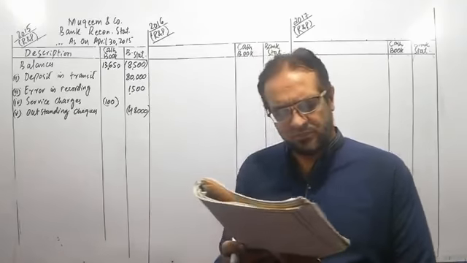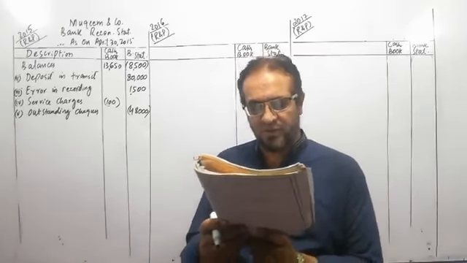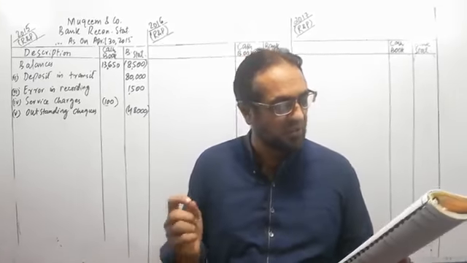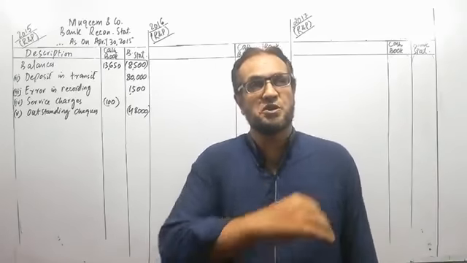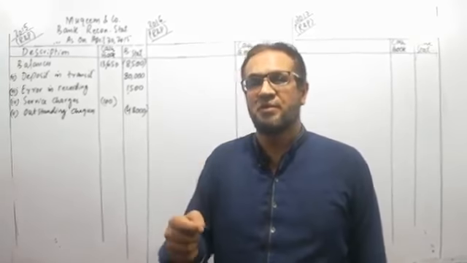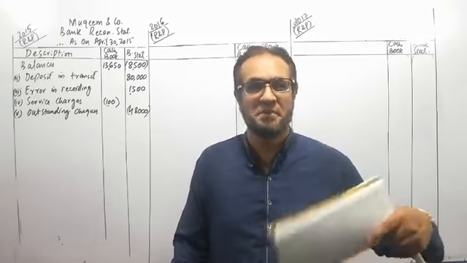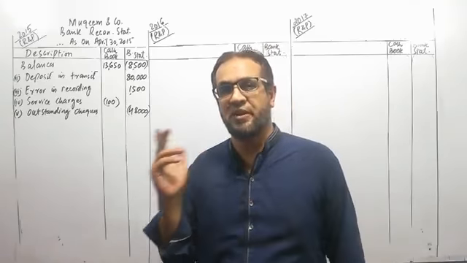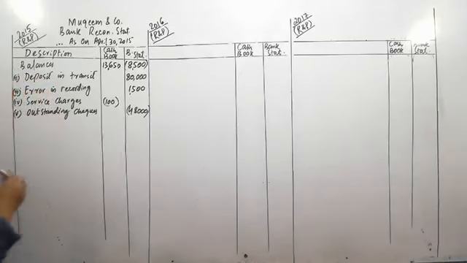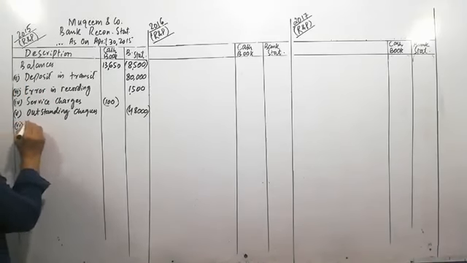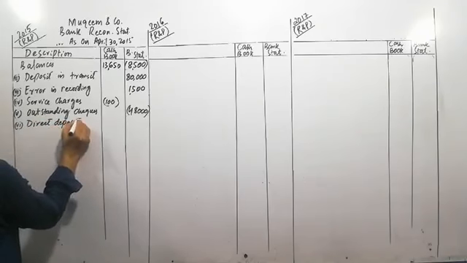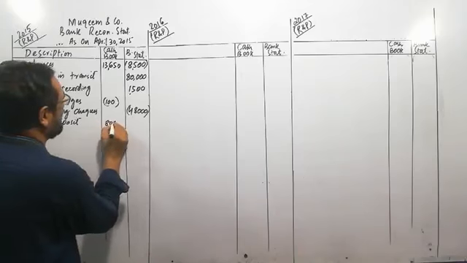Number 6, a direct remittance in the bank account of 8,000 by a customer. Remittance means your customer has deposited an amount of 8,000 into your bank account. That is shown in the bank statement, but the customer did not inform us. That's why this amount is not shown in the cash book. Now this is the turn of the cash book to record this amount. The amount is 8,000 rupees, and we will show it in the cash book.